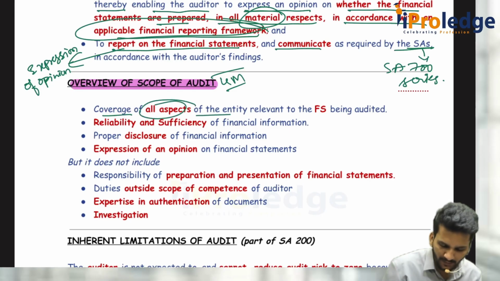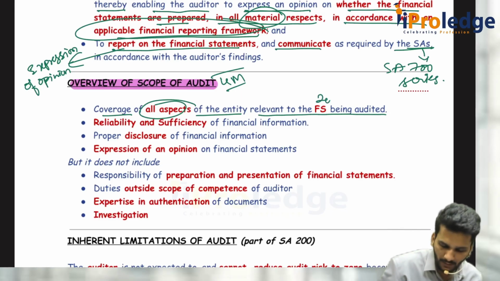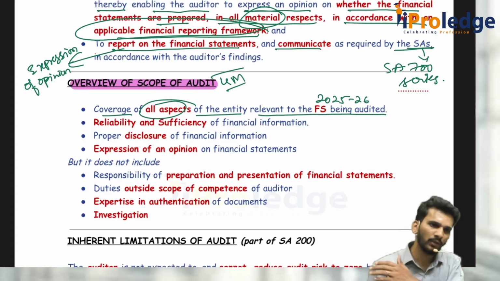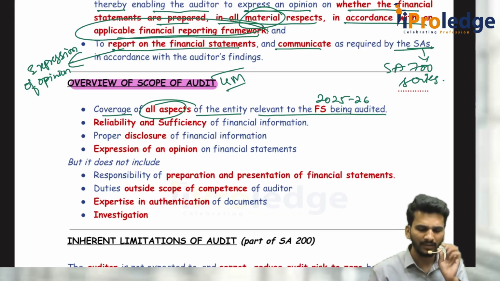You should cover all aspects of the entity relevant to the FS being audited. Whatever financial statements you are auditing, for example, if you are auditing 2025-26 financial statements, you should cover all the financial information covering those financial statements. For example, sales register of 2025-26, purchase register, asset register, physical verification, again liability, equity, then rent, interest, etc. Everything you have to cover with respect to financial statements.